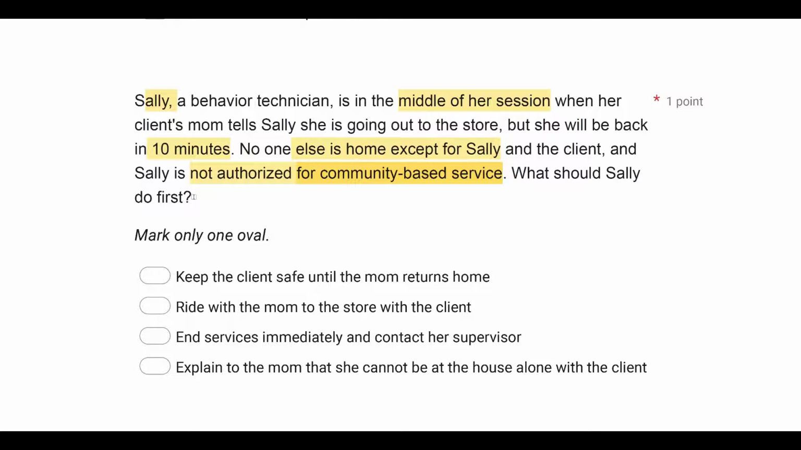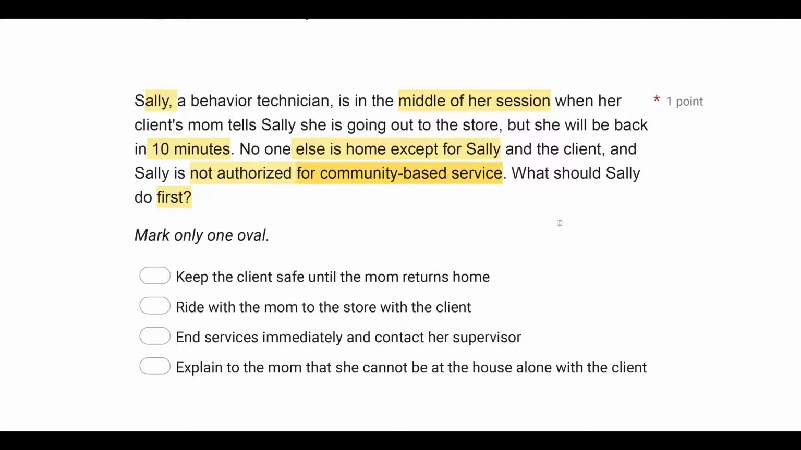We're looking at what could be first. Well, before we cancel session, Sally can easily explain that I'm not allowed to be here by myself. And if the mom says okay, session can continue. If the mom is not okay with that, well, then we can move on maybe to ending services.